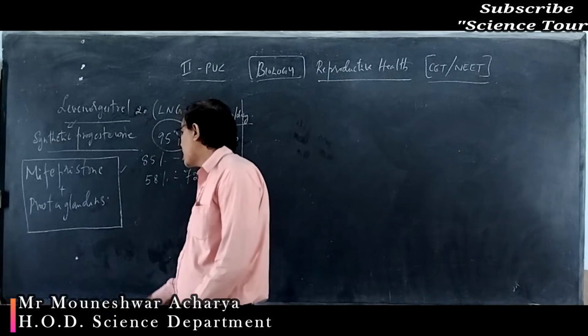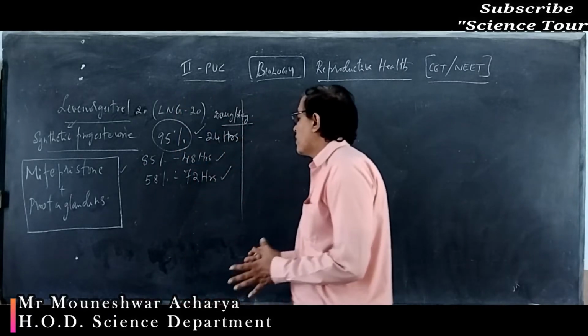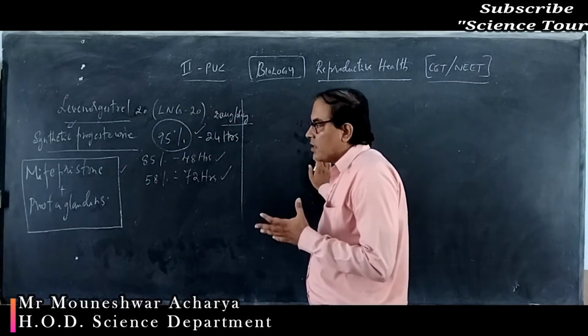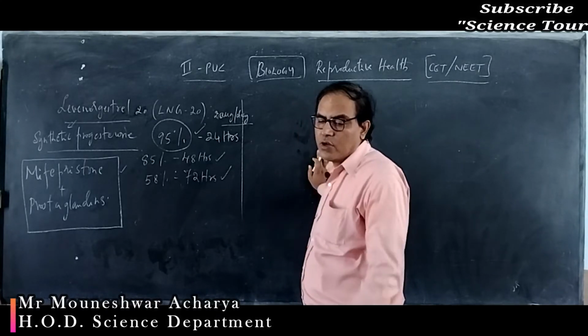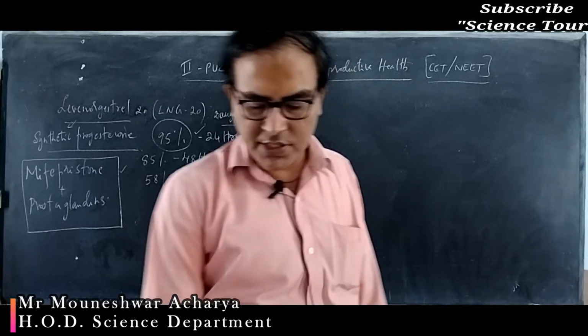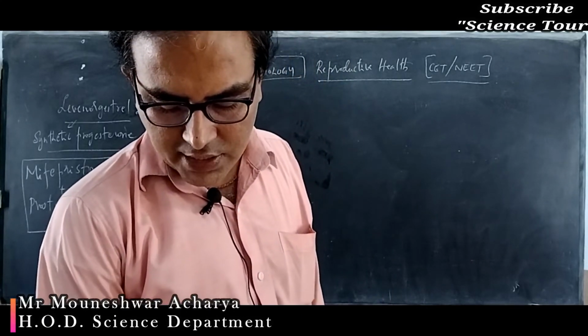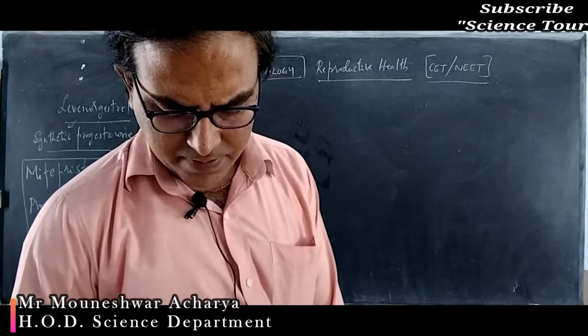So chemical drugs can also be used for medical termination of pregnancy. The surgical method is not the only one. So options 1 and 4 are the correct options. That is option C. Let's move to question number 9.